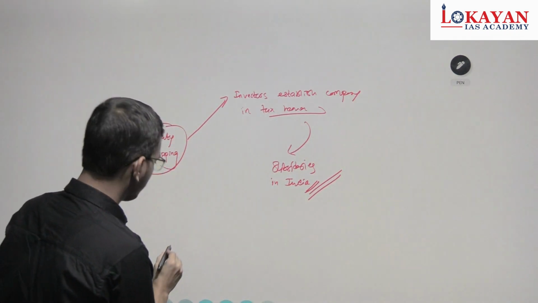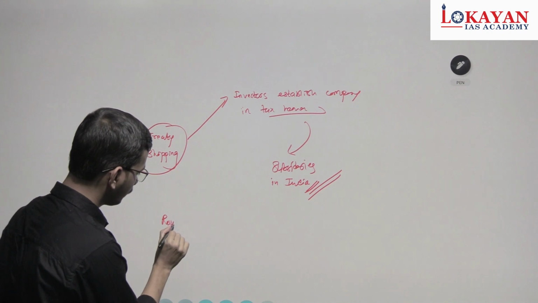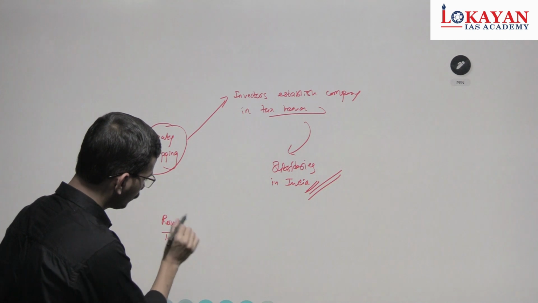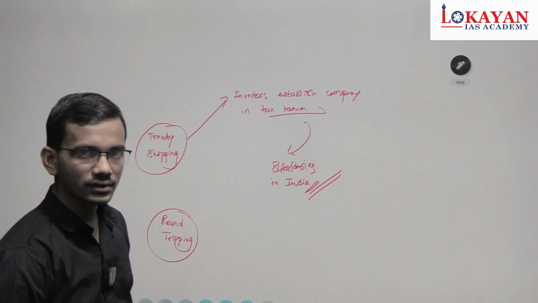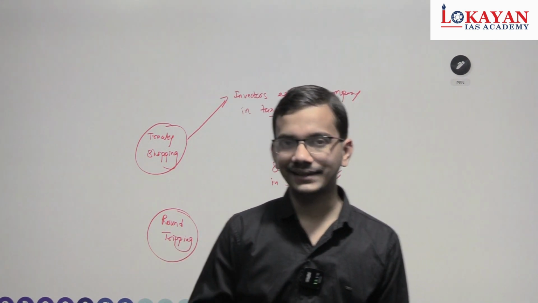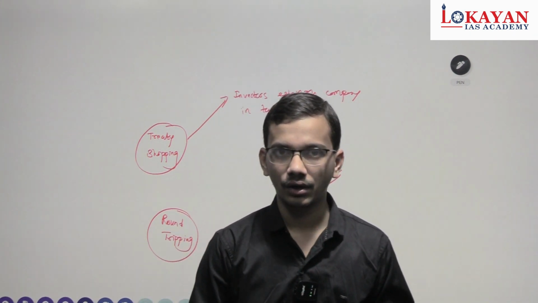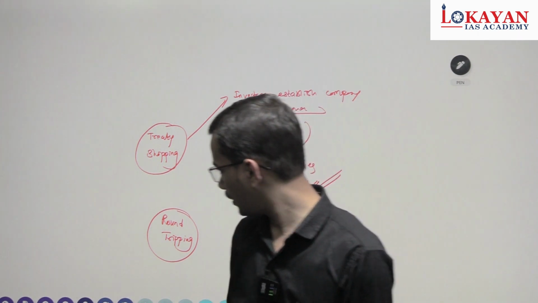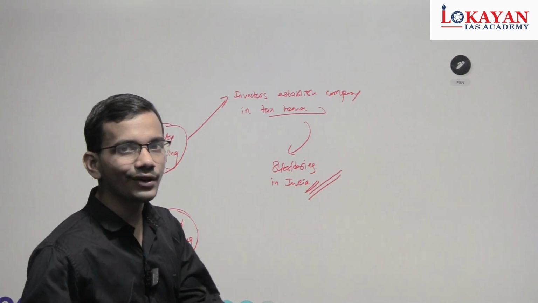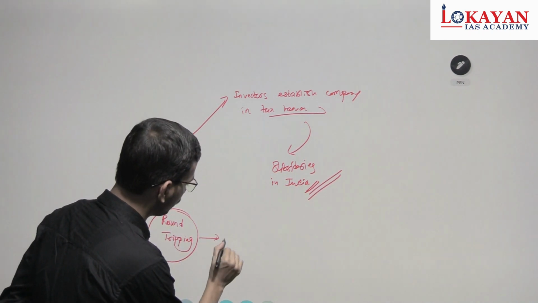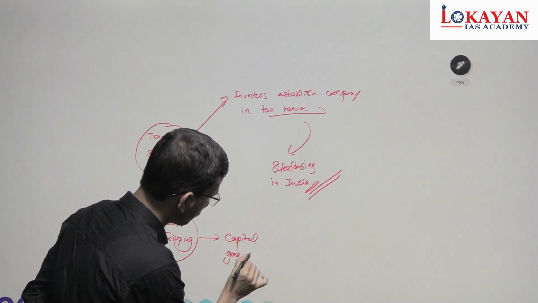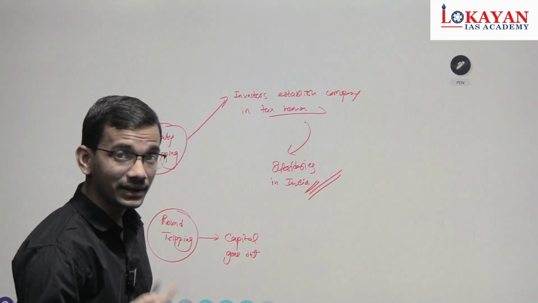Another one is round tripping. See what happens in round tripping. Suppose there is capital in India and we establish a company. So we have to pay taxes as per the Indian tax rates, so that is maximum. So what happens in round tripping is that Indian capital goes out either legally or illegally, specifically to a tax haven.